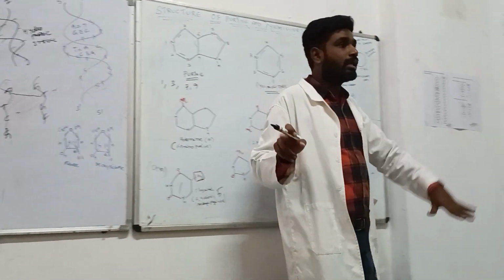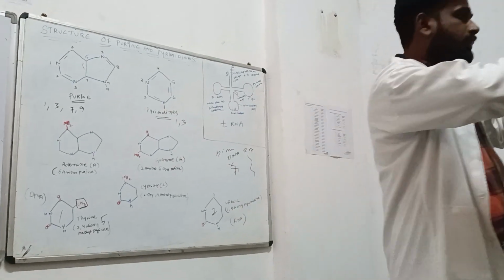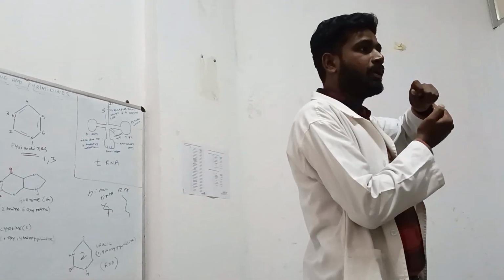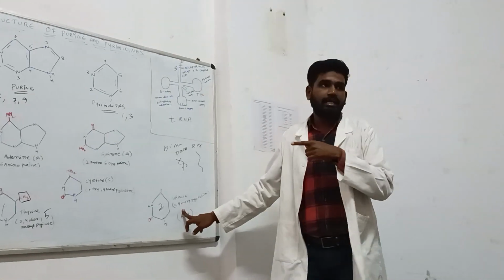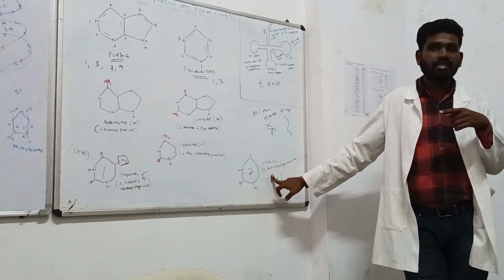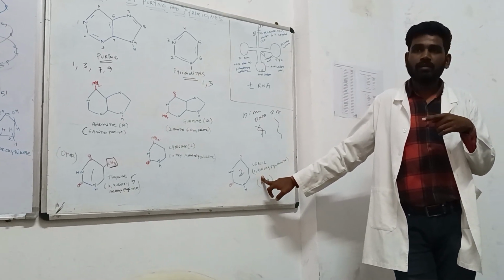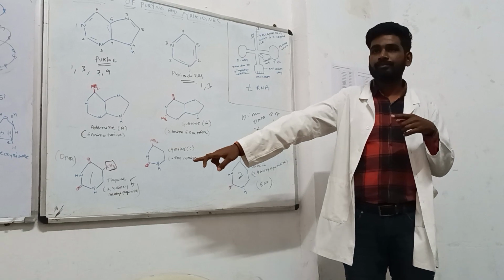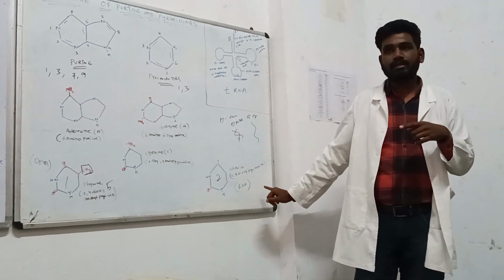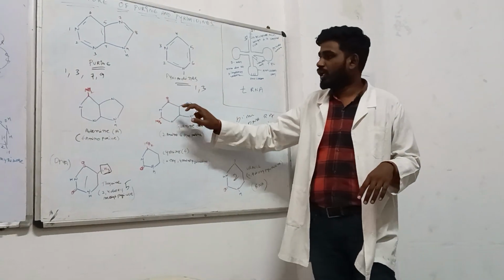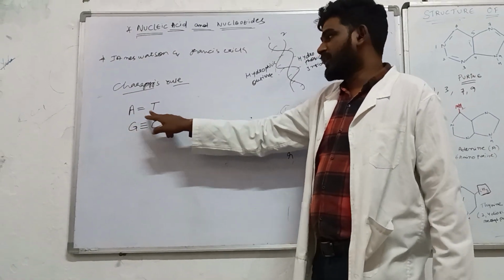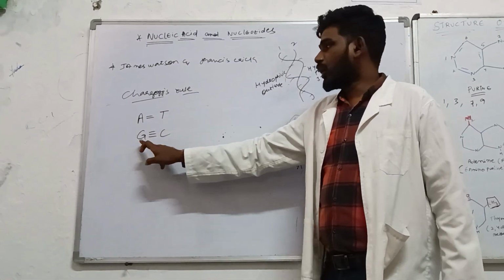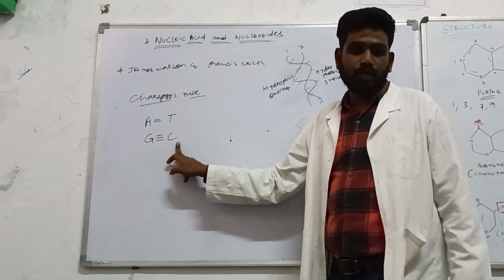ये चार का rule है, इसका rule है कि when you're twisting that chain, the chain arrangement should be in a manner that side in the uracil तो रहता नहीं DNA. That's the reason we are not discussing the uracil over there. DNA में thiamine रहता, जबकि RNA में uracil रहता. ठीक है, इसीलिए मैं 1 2 3 4 की बात कर रहा हूँ यहाँ पे. Adenine should be bind with the thiamine and guanine should be bind with the cytosine.